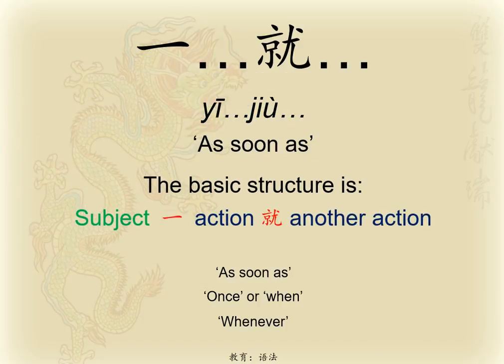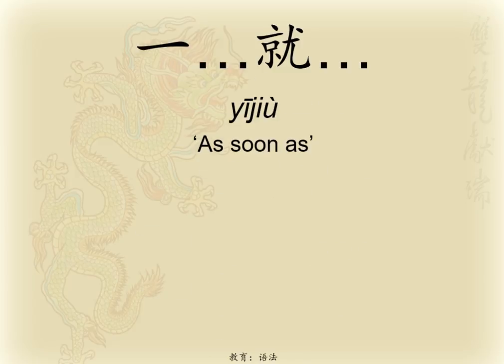Now the basic structure, as I said before, is a subject plus 一, then an action, then 就, then another action. So it means that there are two things happening in the sentence and the subject always goes first. So, with 一…就, you can see in this example, 他每天一放学就回家. Now, there are two activities happening here. 放学 is to finish school and 回家 is to go home. So here's our first action and then our second action.